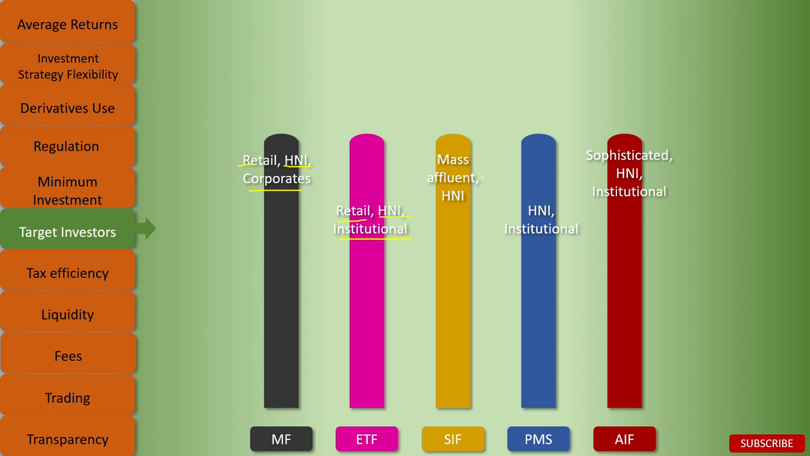For SIF, target investors are mass, affluent, HNI. For PMS, it's HNI and institutional. And for AIF, the target investors are sophisticated HNI and institutional.